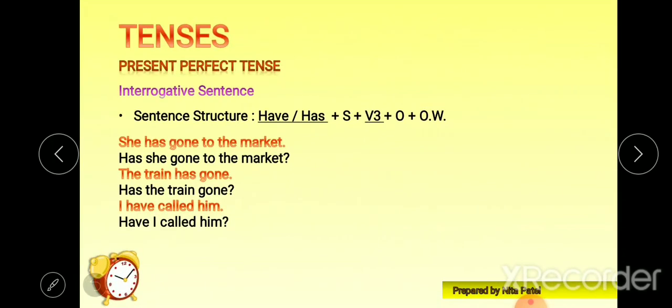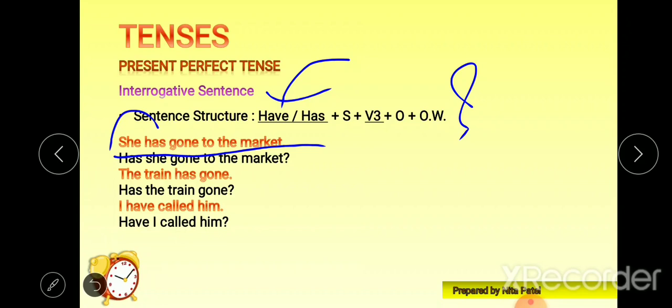Interrogative sentences. Now, to form interrogative in present continuous, what we have done, we have put is, am, are at the beginning. Here we will put have, has at the beginning, and at the end we will put the question mark, which I have forgotten here. Anyways, let's see the example. She has gone to the market. We will put this has at the beginning. Remaining stuff will remain the same. Has she gone to the market?